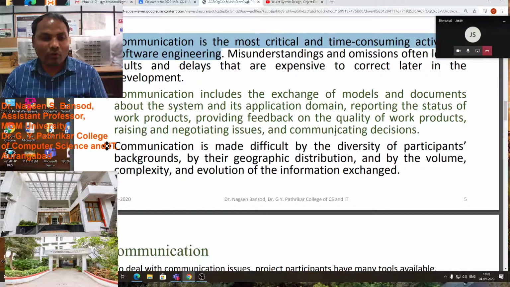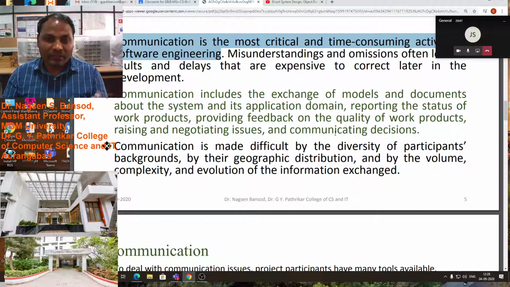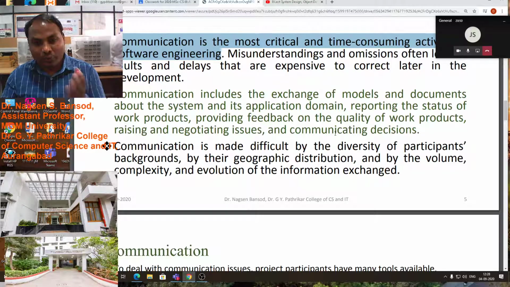Reporting the status of the work product is also part of communication. You have to report the status: how much software is completed, and at which stage you are in the software development process.